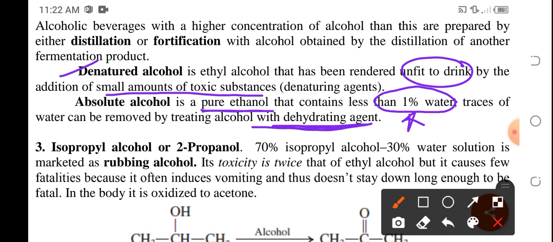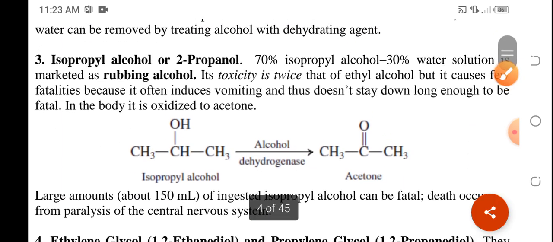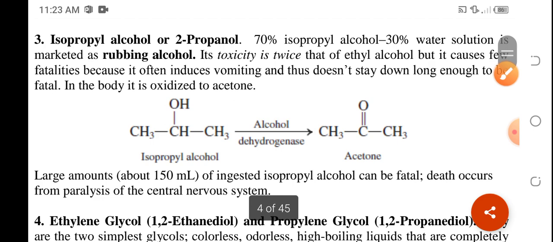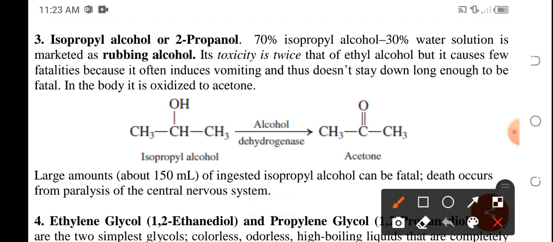So, kung kanina sa denatured, meron tayong denaturing agent, sa absolute alcohol, naglagay naman sila ng dehydrating agent to remove the excess water. So, another important alcohol is the isopropyl alcohol, or with an IUPAC name of 2-propanol.